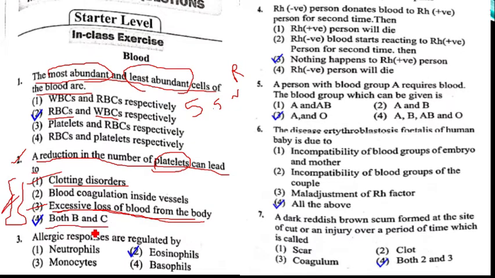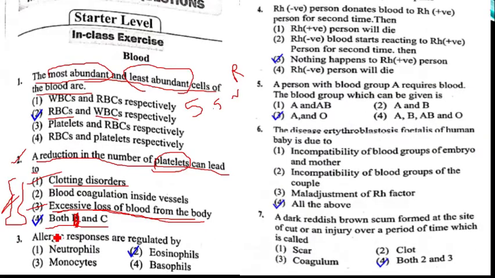Here in option 4 they have given both B and C. Clotting disorders, blood coagulation, it is not B. It means A and C both are correct. A and C. Question number 2, option 4 is the correct answer. In option 4 both A and C are there. A and C means 1 and 3. Hence, question number 2, option 4 is the correct answer.